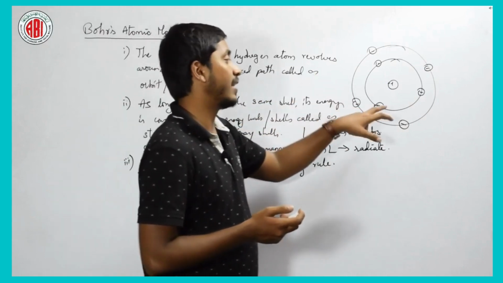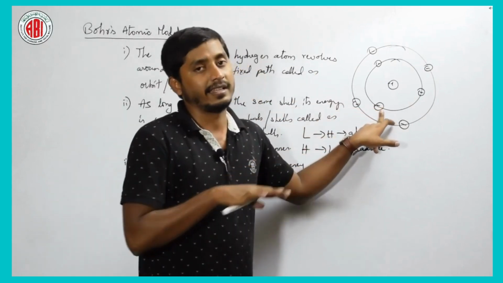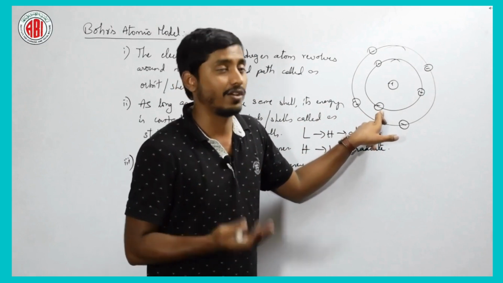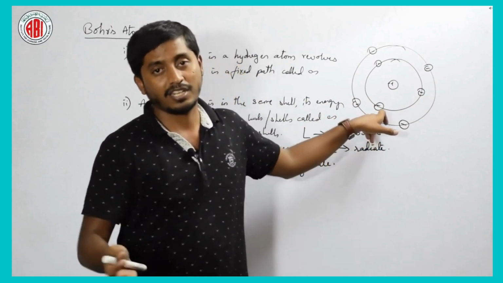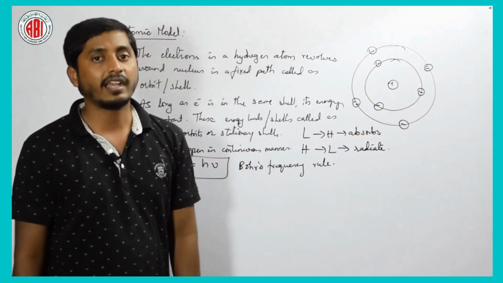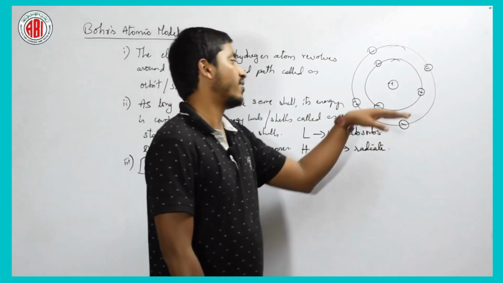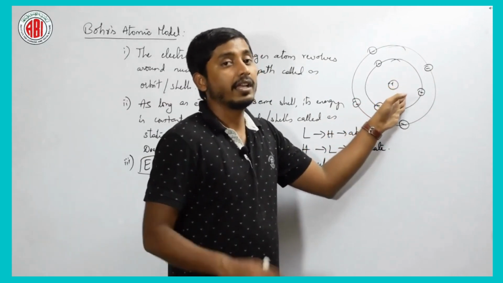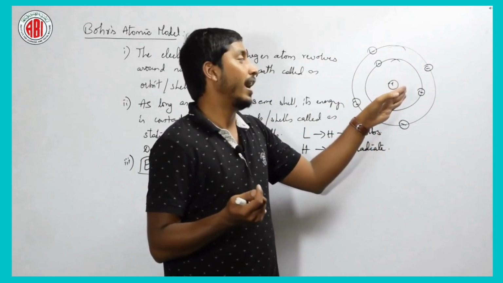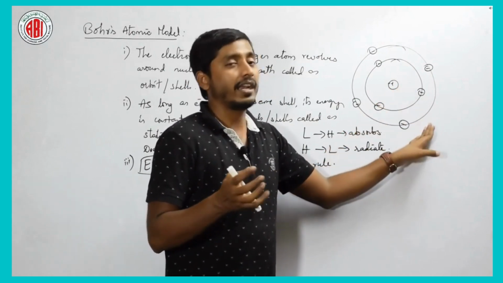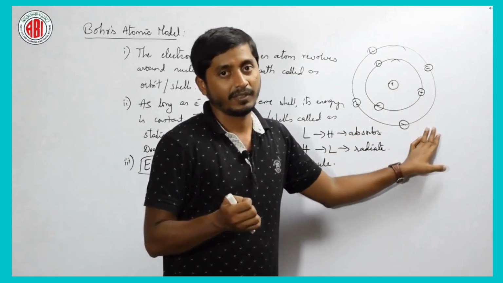As long as the electron is in the same energy level, its energy is fixed, right. That is why they are also called stationary orbits or stationary shells, right. And one more thing is, when an electron jumps from a higher to a lower energy level, it has to radiate some energy, and when it jumps from lower to higher, it has to absorb some energy, right.